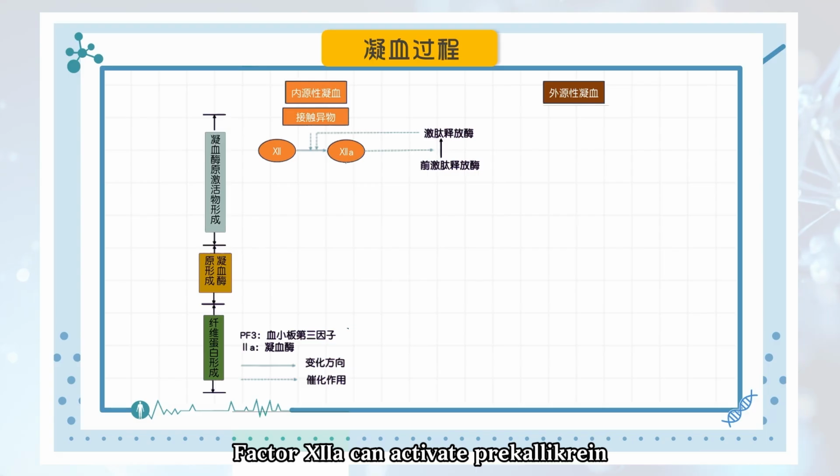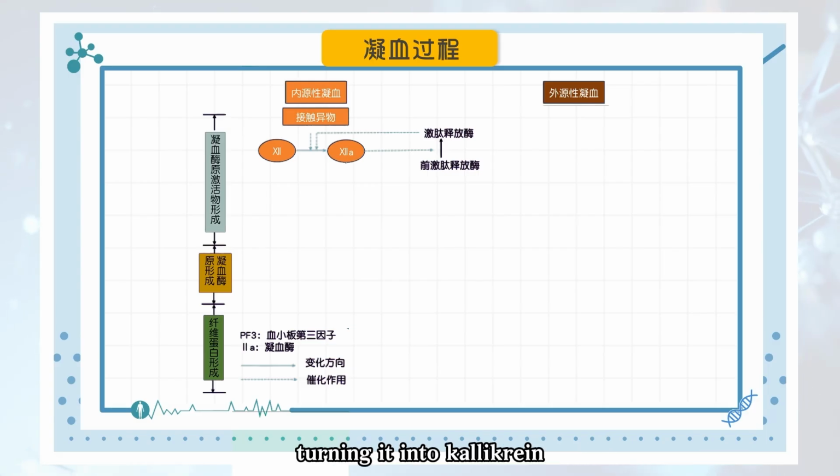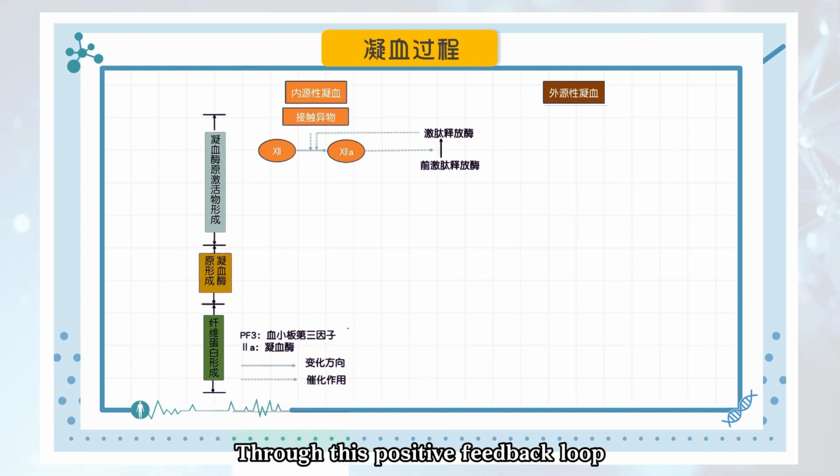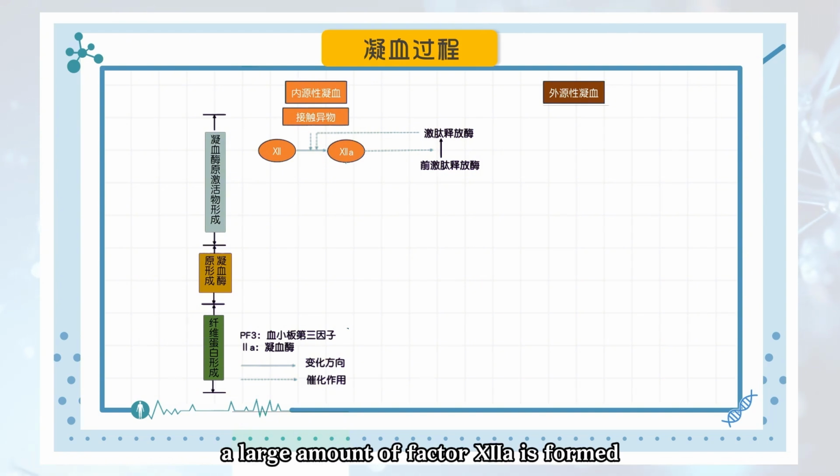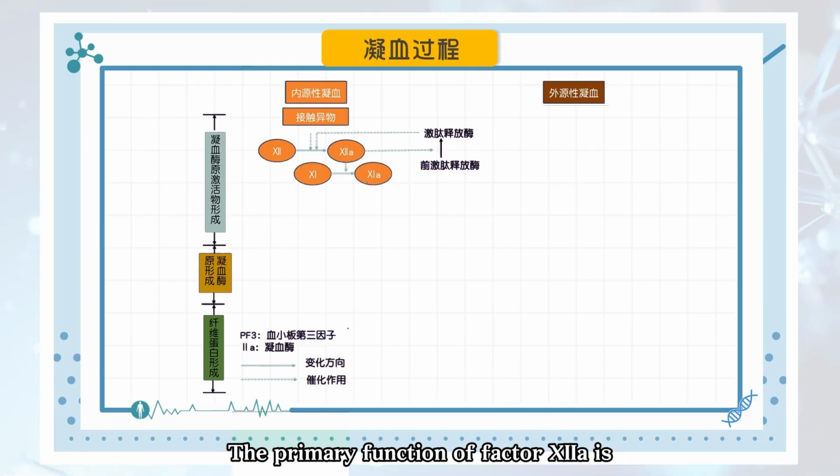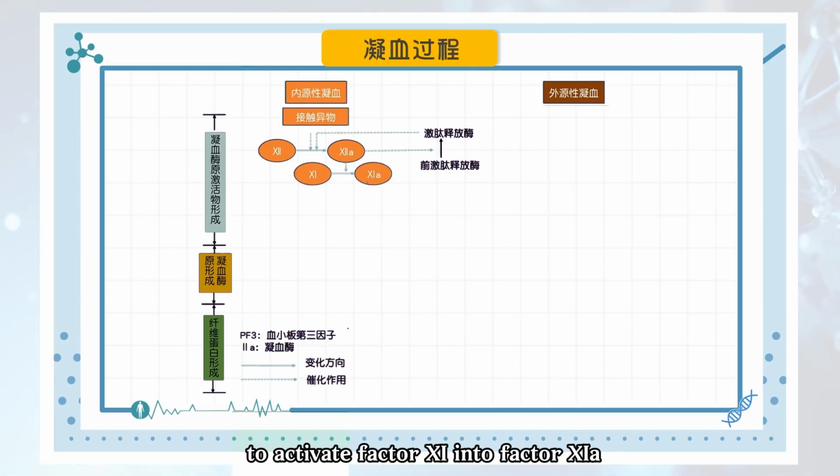Factor XIIa can activate prekallikrein, turning it into kallikrein. Kallikrein, in turn, can further activate factor XII. Through this positive feedback loop, a large amount of factor XIIa is formed. The primary function of factor XIIa is to activate factor XI into factor XIa.